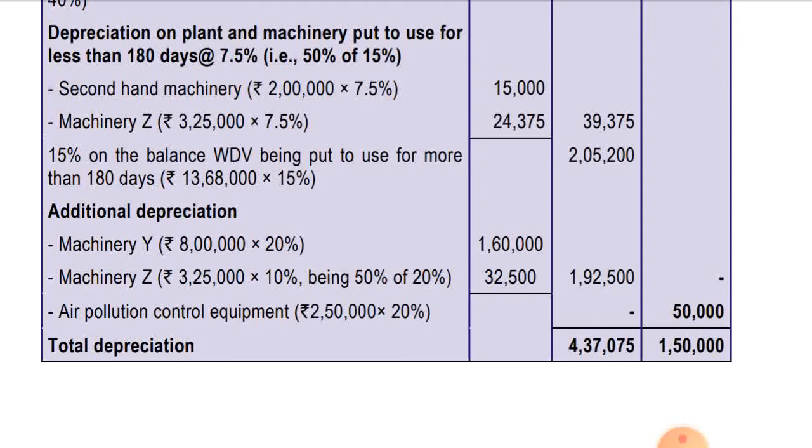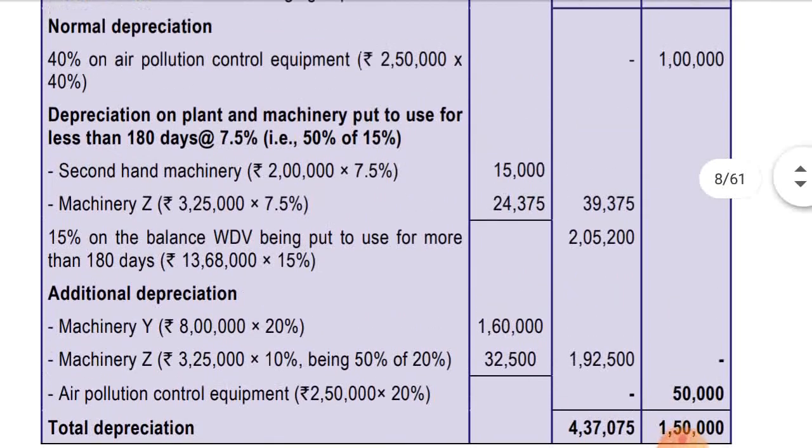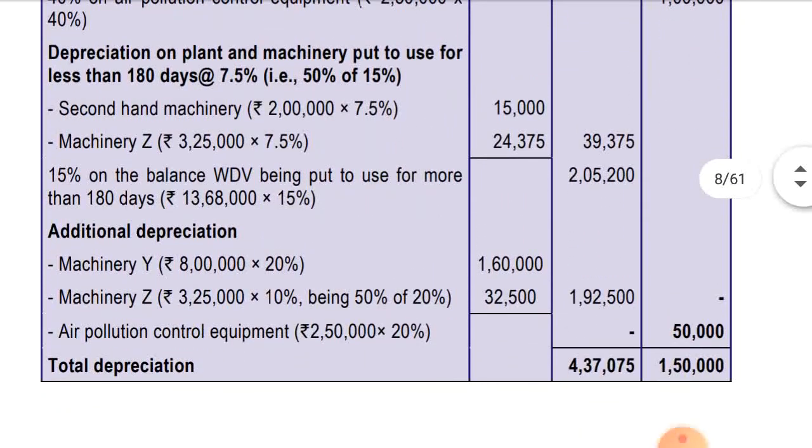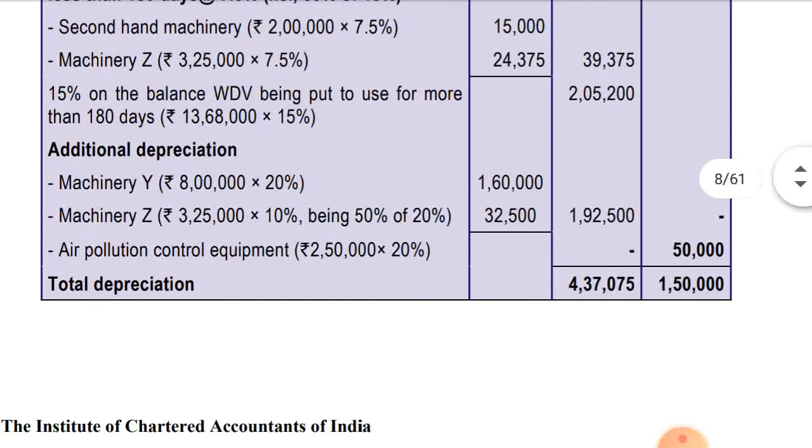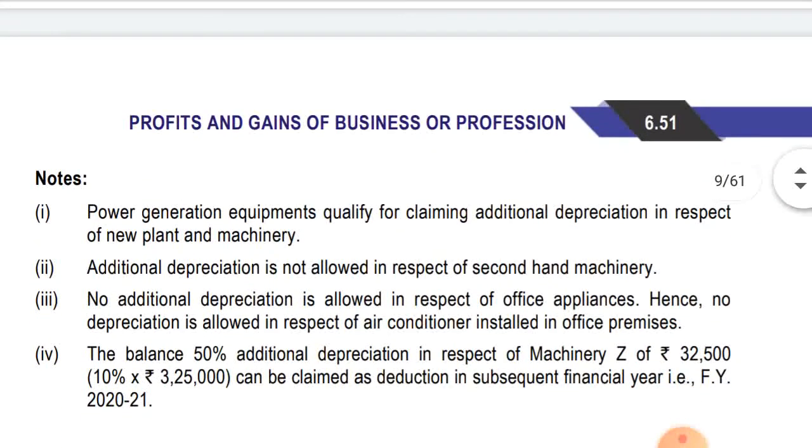Okay, in respect of air pollution control equipment, that also 20% depreciation will be charged, and the balance 20% will be charged in the next year. Okay, so 2,50,000 into 20%, it's coming to 50,000. Okay, total depreciation in case of the block of 15% is coming to 4,37,075, and in case of the 40% block, it's coming to 1,50,000, that is 1 lakh and 50,000. Total depreciation is coming to 4,37,075 and 1,50,000.